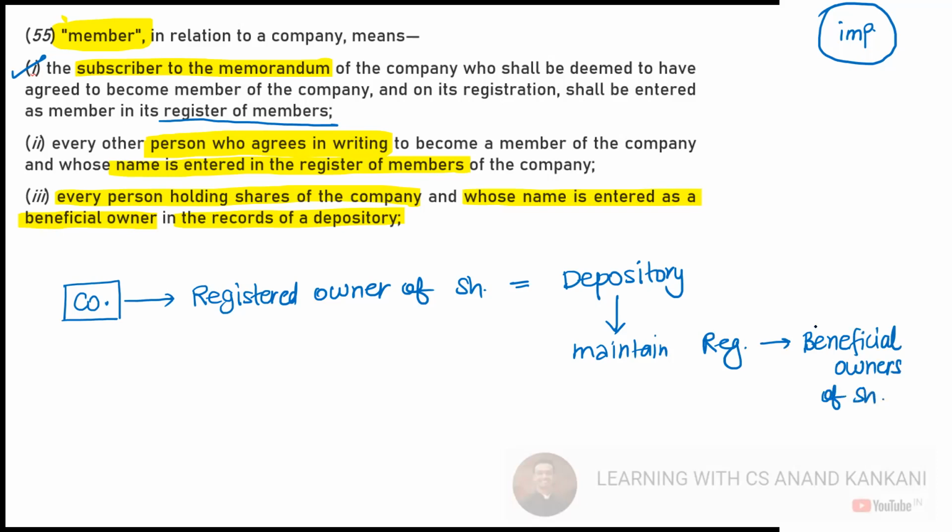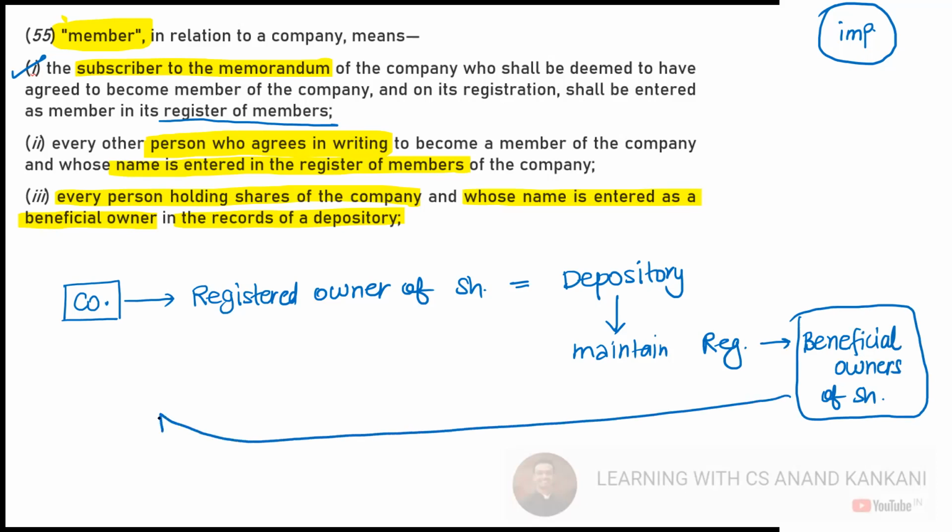So if your name is entered in the register of the depository as the beneficial owner of the shares, you still become a member of the company. This way you become a member of the company. Got it? Do you understand now the link?